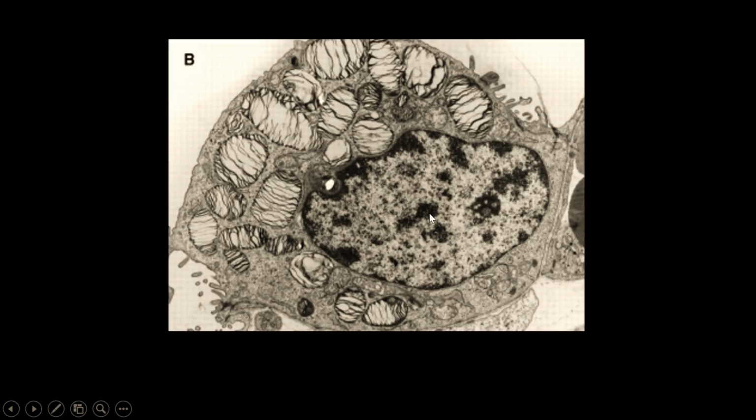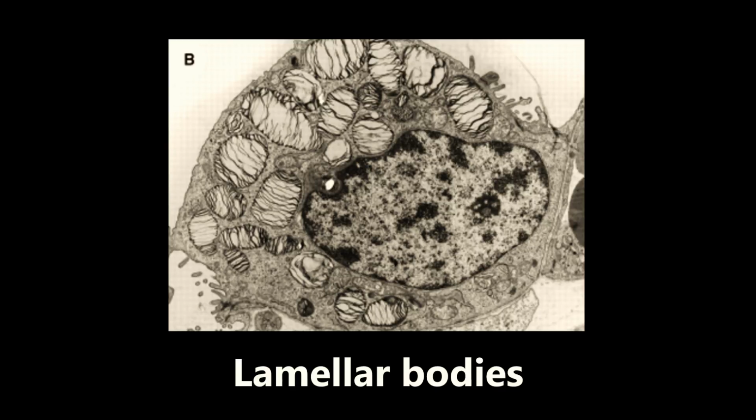This next one, I have seen a couple times on a few different exams. This is an example of lamellar bodies, and this is seen on electron microscopy. These store surfactant and transport it to the cell surface in type 2 pneumocytes. So this whole thing is a big type 2 pneumocyte. These are the pneumocytes that produce surfactant, and these lamellar bodies that you see pretty much throughout the entire cell are what store the surfactant.